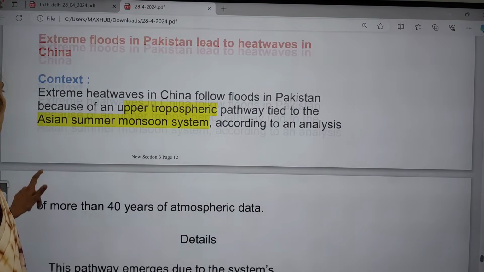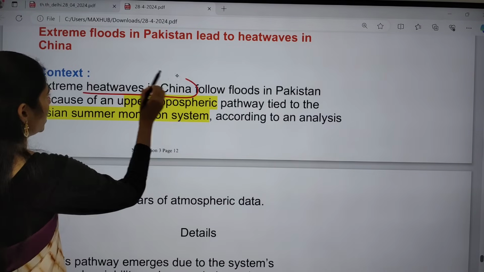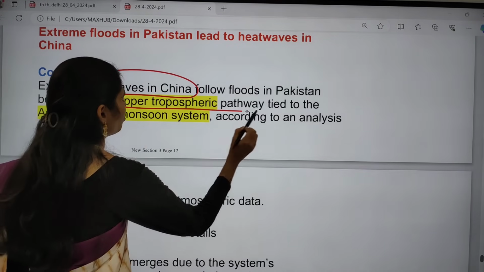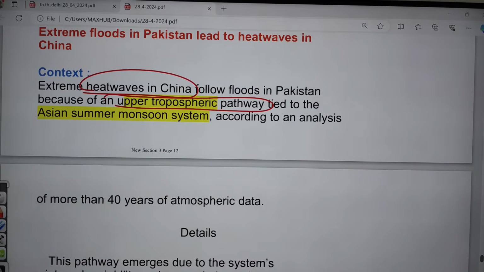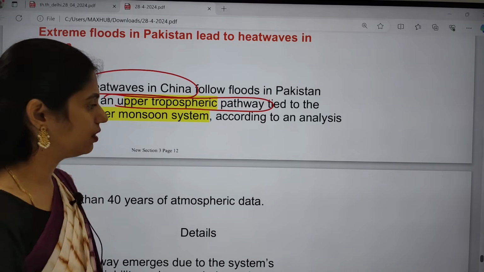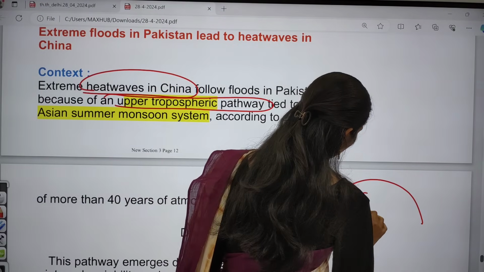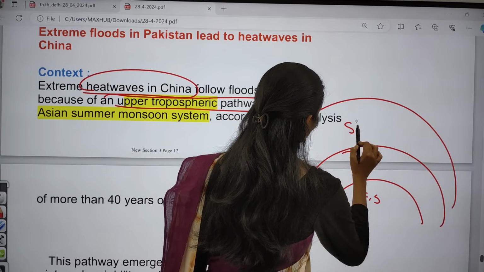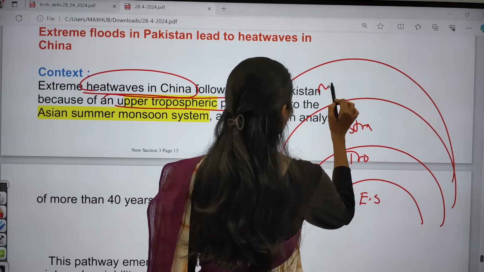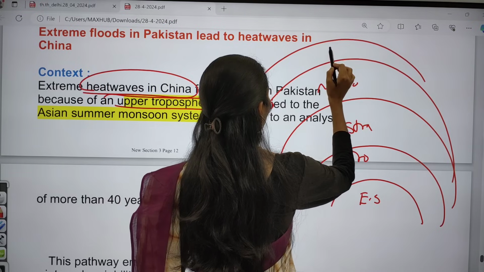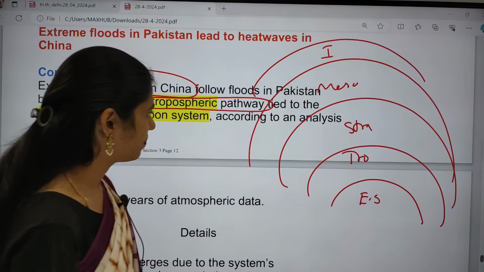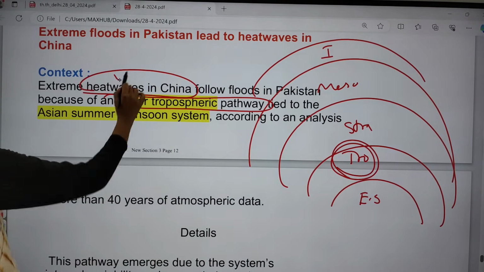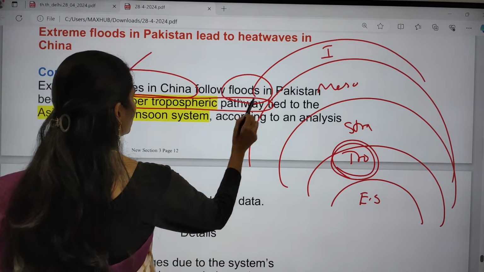So now let us see why it is in news. Extreme heat waves are seen in China, following floods in Pakistan, because of an upper troposphere pathway. If you are talking about different layers of the atmosphere, let us consider this as Earth's surface. We have the troposphere, the stratosphere, the mesosphere, and above that the ionosphere. Especially this troposphere is responsible for the heat waves in China as well as floods in Pakistan.